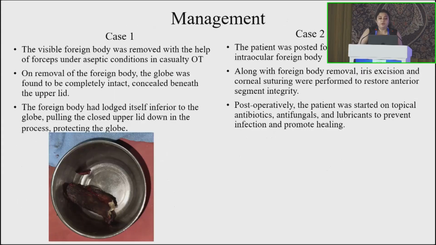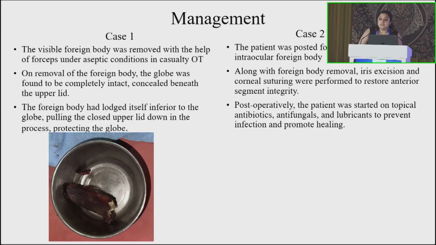For management of case 1, the visible foreign body was removed with the help of forceps. On removal of the foreign body, the globe was found to be completely intact. The foreign body had lodged itself inferior to the globe, pulling the closed upper lid down in the process, protecting the globe. So what we thought was an intraocular foreign body turned out to be an intraorbital one. This patient was extremely lucky that his globe was intact.